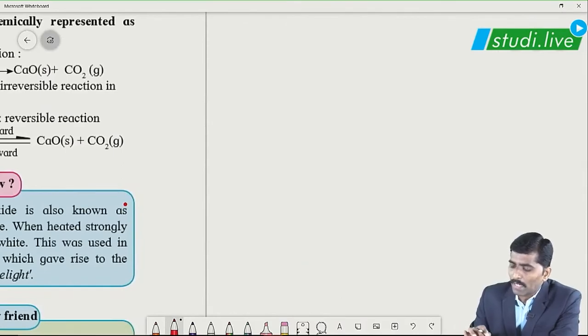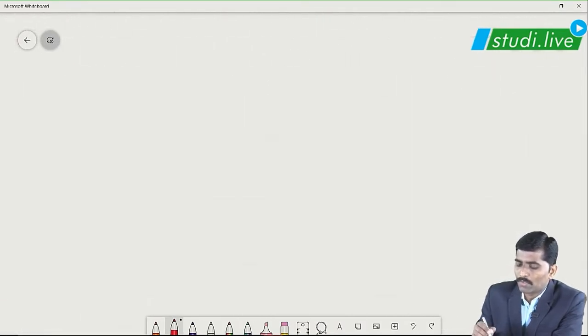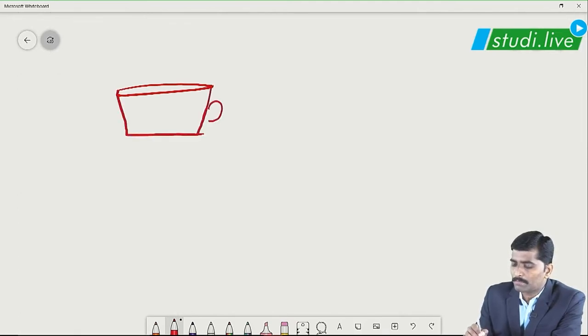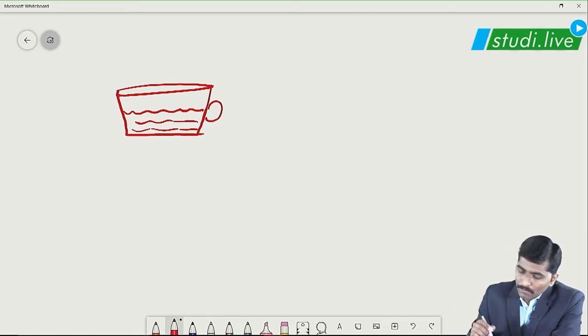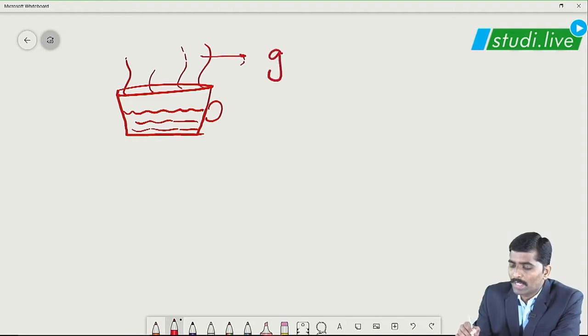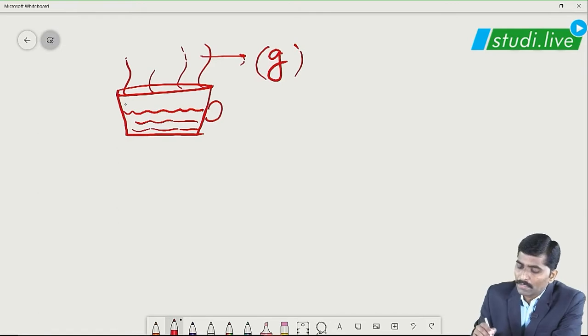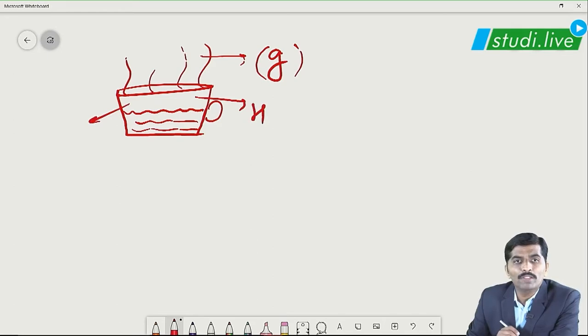Suppose I have drawn a cup of hot tea. Let us assume we have poured some quantity of hot tea or hot coffee in this. We can see vapors will be coming out of this, correct? Now vapor is nothing but the gaseous state of matter, and simultaneously it will be exchanging heat through the walls of this cup.